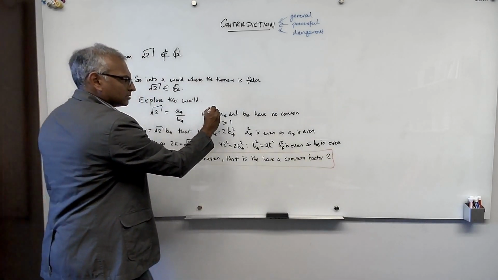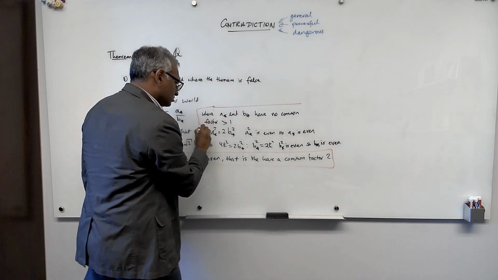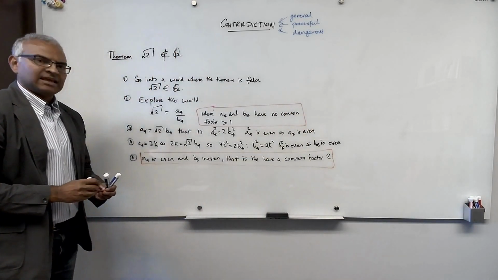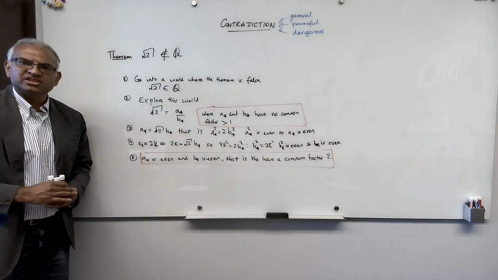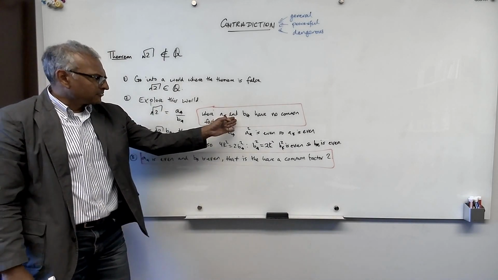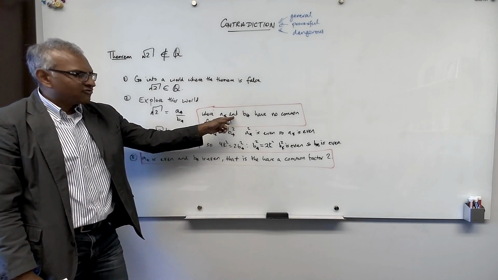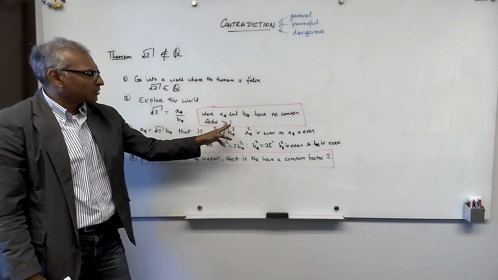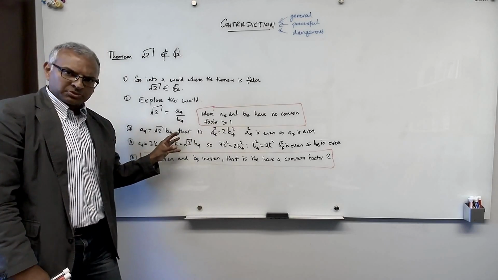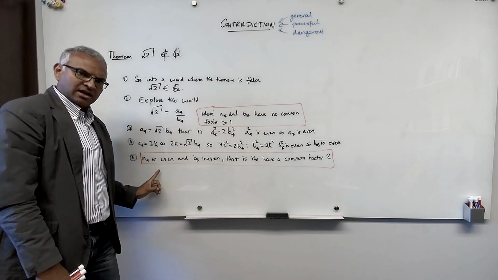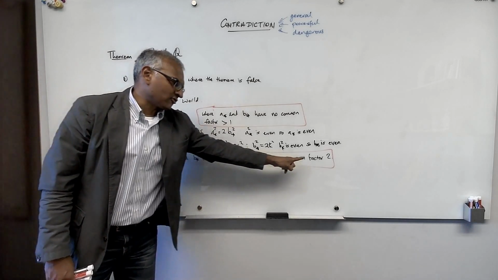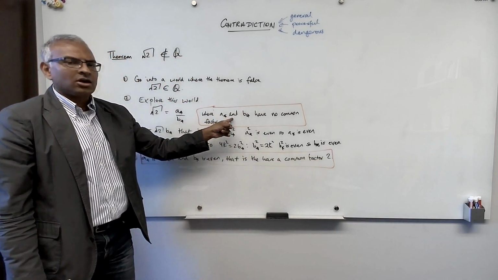And I claim that we have a prototype fishy situation where I've said something and then I've said something that directly contradicts that. So what did I say? First, A star and B star have no factor bigger than 1. And now I've meandered in this world, I've explored, and I've discovered that A star and B star have a common factor 2, which directly contradicts that.